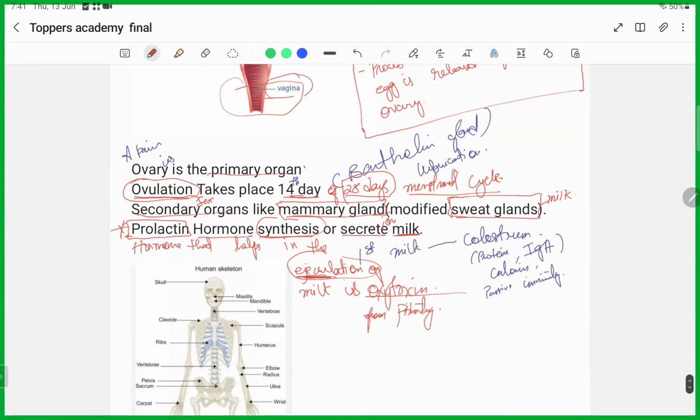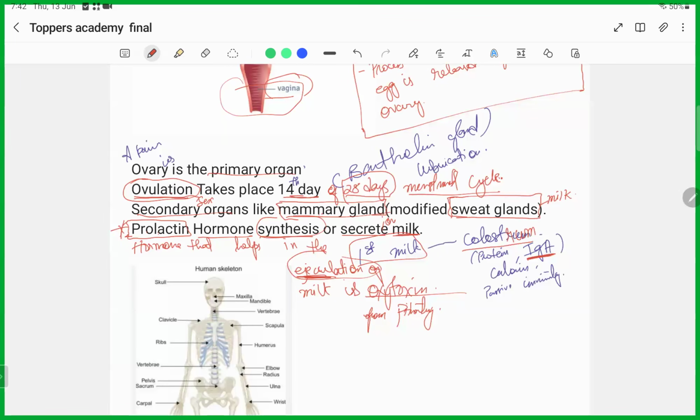Okay, so yes, the first milk that is produced by the mammary gland after childbirth contains something known as colostrum. It is a yellowish white fluid. This colostrum is very important for the newborn child because it contains an immunoglobulin known as IgA that will help in immunity. So please know that IgA, okay?